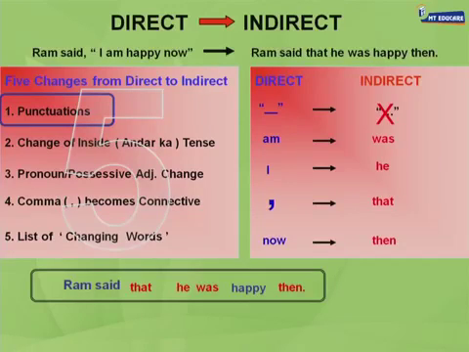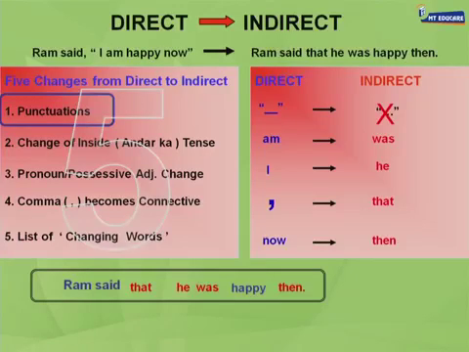So here we are looking at 5 changes. Change number 1, punctuation. Change number 2, change of andar ka tense. Yeah, change of inside tense. What is called in English grammar as a change of the tense of the reporting verb. Change number 3, pronoun or possessive adjective change. I'm sorry if I have said reporting verb. It is change of the tense of the reported verb. The verb that is outside is called the reporting verb, and the verb that is inside is called the reported verb. Change number 3, the pronoun or the possessive adjective change, that I becoming he in this sentence.